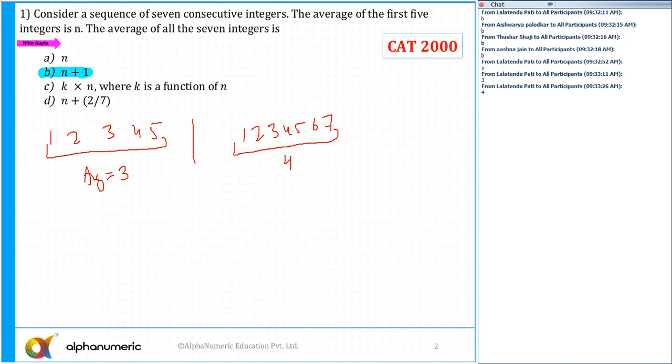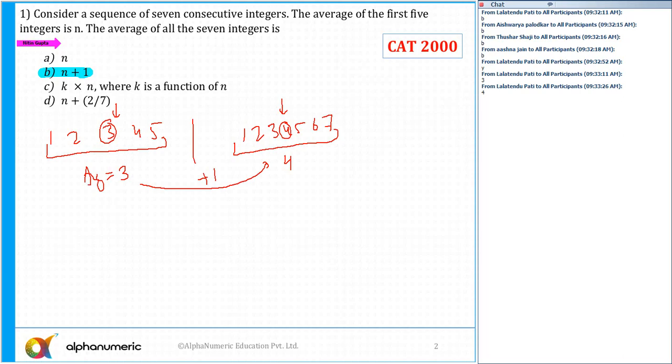It will always be the middle term. Like this one, this is the middle term, if the number of terms is odd and they are in a proper sequence. So 4. So it has been increased by 1. So that way you can say, option number B. That is one of the ways. I just take the help of the options.